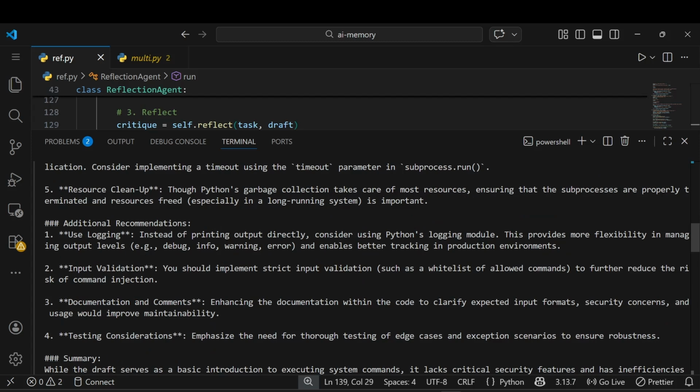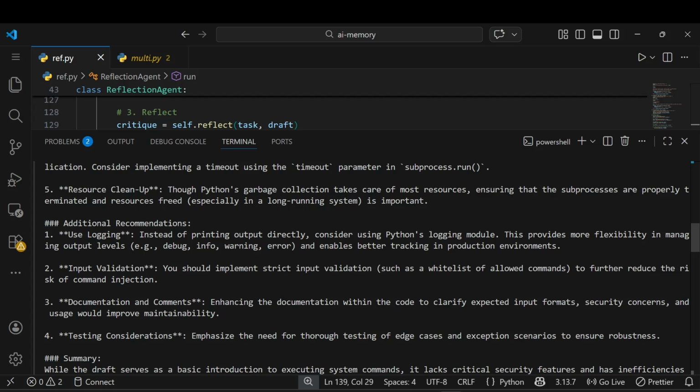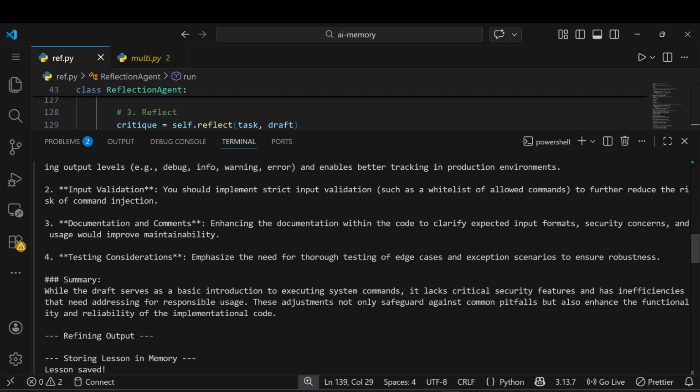You can see there are a lot of recommendations also added. Use logging: instead of printing output directly, consider using the Python logging module. And input validation: you should implement strict input validation, such as a whitelist of allowed commands, to further reduce the risk of command injection. Documentation and comments: enhance the documentation within the code to clarify expected input formats, and a lot of other things. Of course, these are the error observations. While the draft serves as a basic introduction to executing system commands, it lacks critical security features and has inefficiencies that need addressing for responsible usage. These adjustments not only safeguard against common pitfalls but also enhance the functionality and reliability of the implementation.